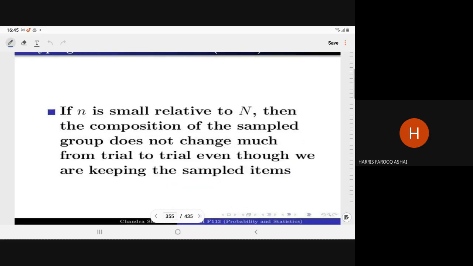Sir, when the population N is small, with or without replacement, it doesn't matter, we can use binomial, right? If the population size is bigger, then we can use binomial. For the smaller one, you have to use the hypergeometric only; then you cannot apply the binomial. For the exact probability, you have to use the hypergeometric only, not binomial. Sir, I think he's talking about the small n.